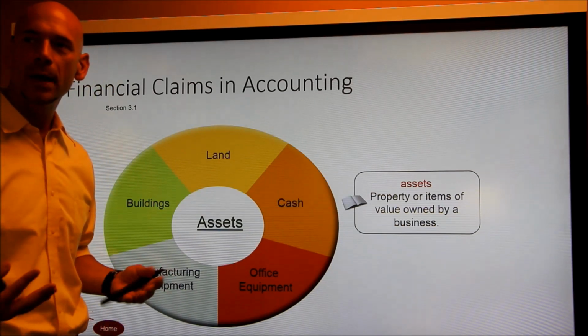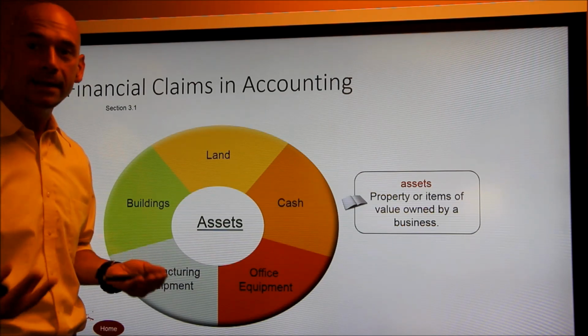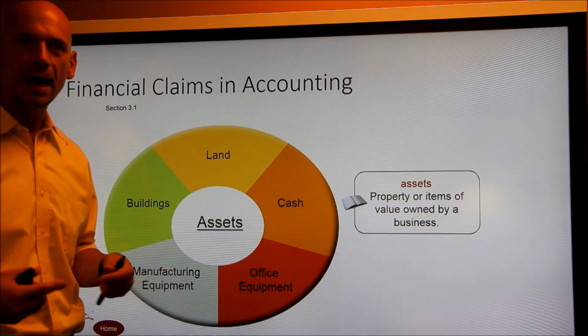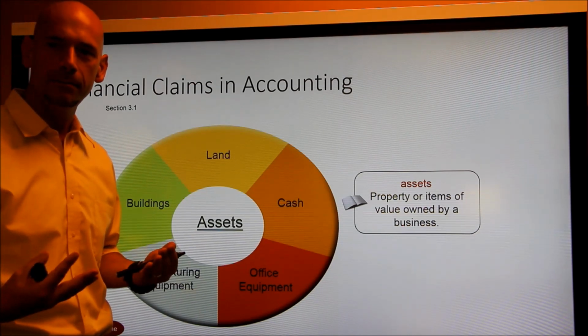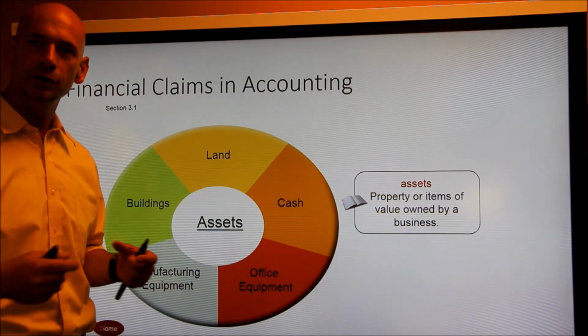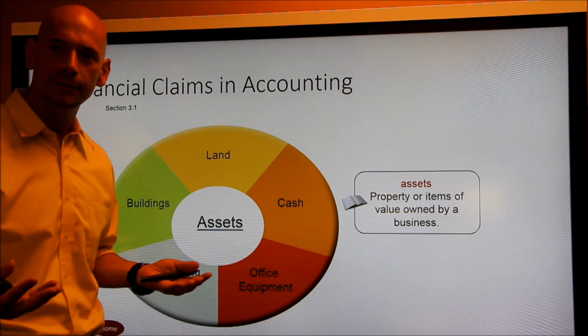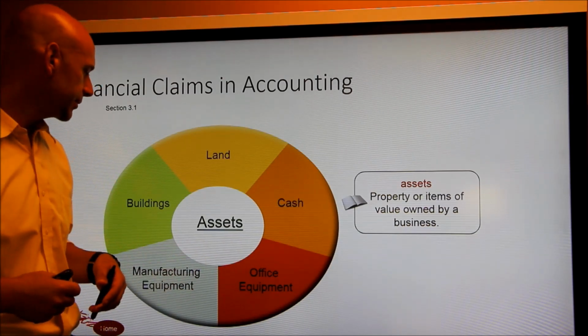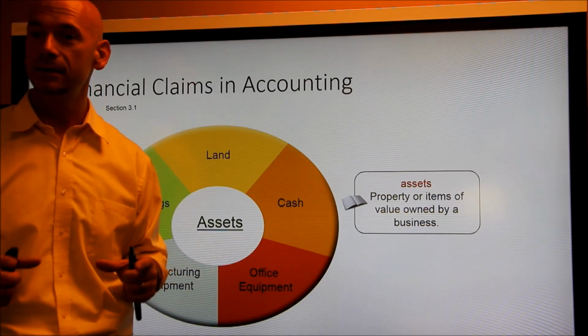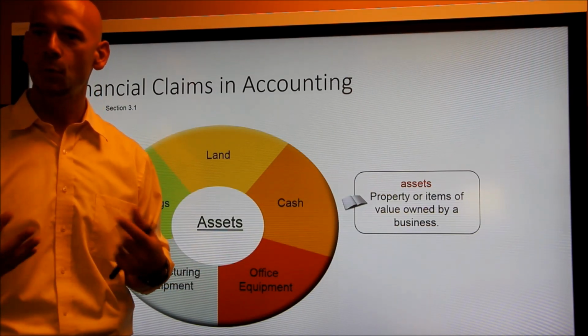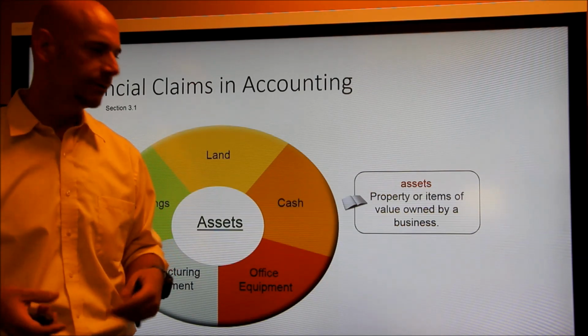Manufacturing equipment, say you have a computer company where you make computers, right? All the equipment you have, or a car manufacturer, all the equipment that you have to make the items that you're selling, those are considered to be manufacturing equipment, and yes, you could of course sell them in order to get cash. Buildings and other things. So these are just examples of assets, things that the business owns that have value, and if they wanted to, could be sold and cash could be received for them.